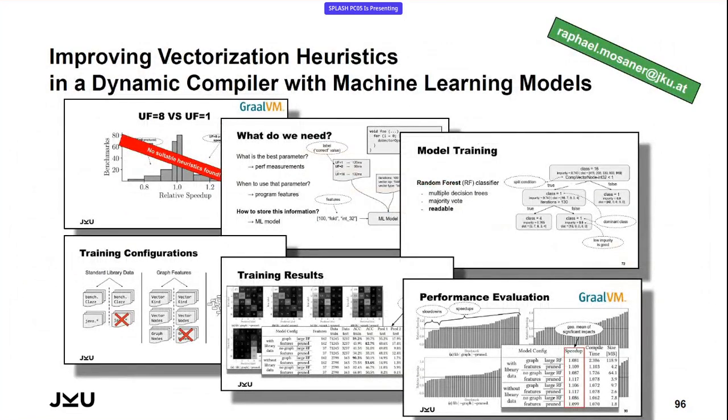With this, I'm coming to an end. I have shown you how we try to improve vectorization heuristics in a dynamic compiler with machine learning. I told you about the problem that the unroll factor is kind of hard to identify after vectorization. Told you what we did to obtain the data, what we did in model training with our random forest, what configurations we evaluated, and showed some results about the training and the performance evaluation when using these machine learning models in the Graal compiler. And with that, thank you, and I'm open for questions.